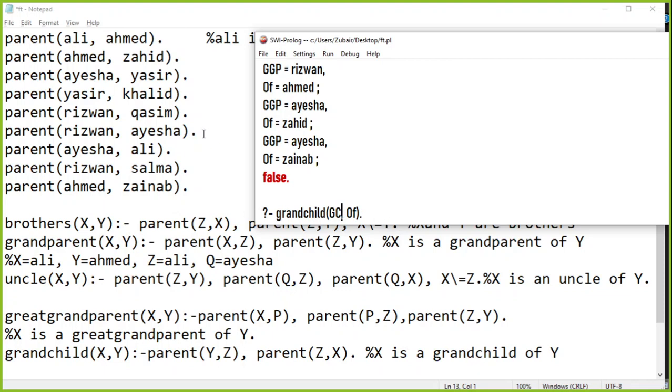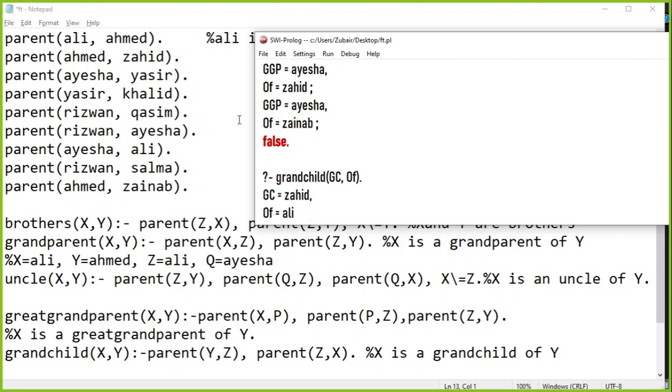It's not great grandchild, it's just grandchild, which means parent of the parent or child of a child. So Zahid is a grandchild of Ali, and Ahmad is a grandchild of Zainab is a grandchild of Ali, and so on. So let's see. Zahid is a grandchild of Ali because Ali's parent Aisha is the child of Zahid. Is that right? How is Zahid the grandchild of Ali? So Zahid is the grandchild of Ali, which means Zahid's parent is the child of Ali. Zahid's parent Ahmad is the child of Ali, right?